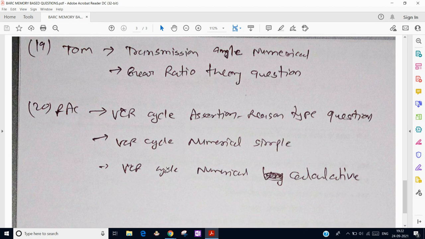Then there is a calculative question where compression was happening in the wet region, and we have to find the first X value, the dryness fraction. Then we have to calculate all the enthalpies, and then find the value of the final refrigeration effect and COP. And there are some points that I forgot, but I just recalled.